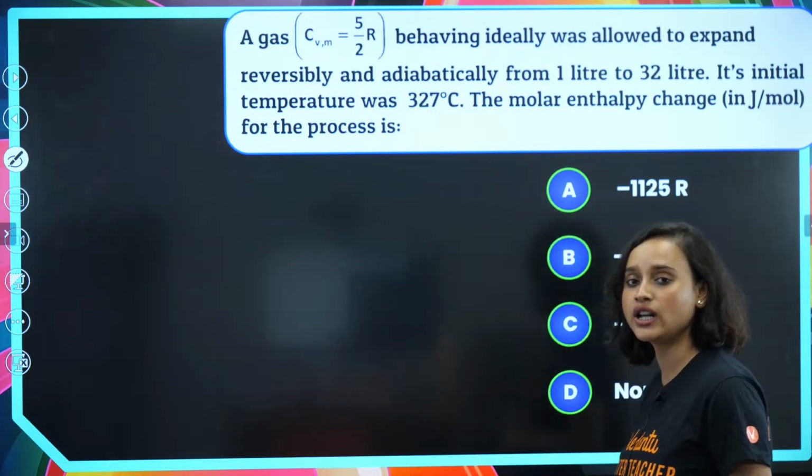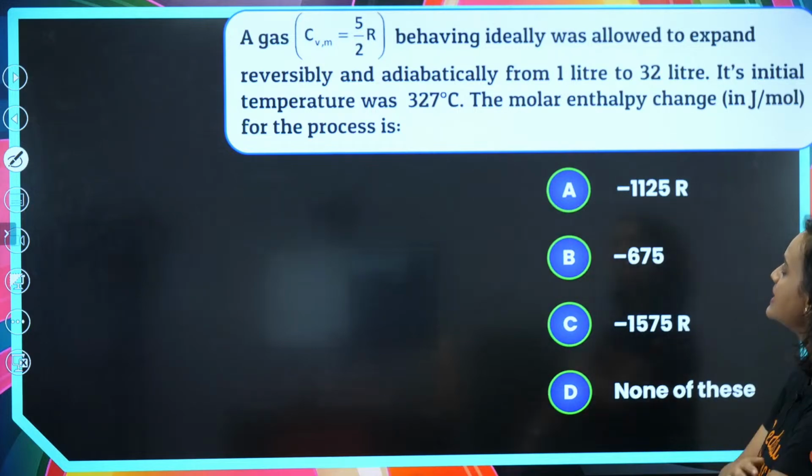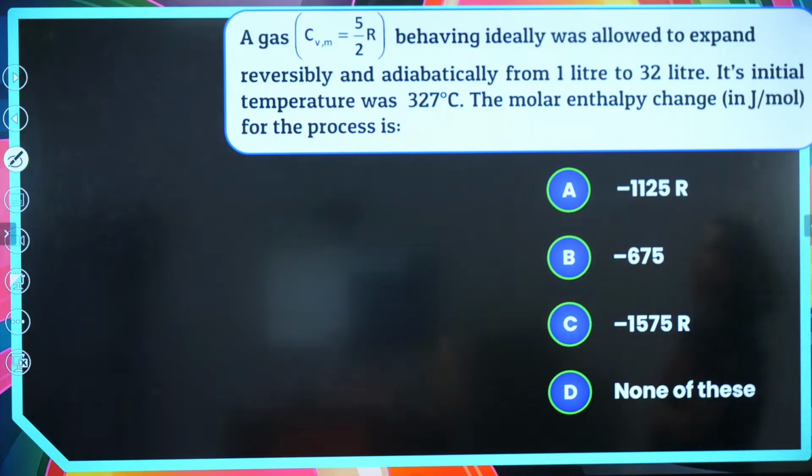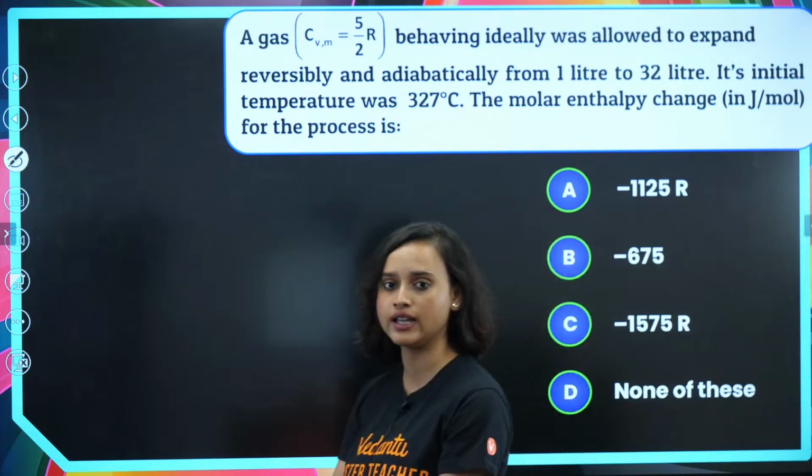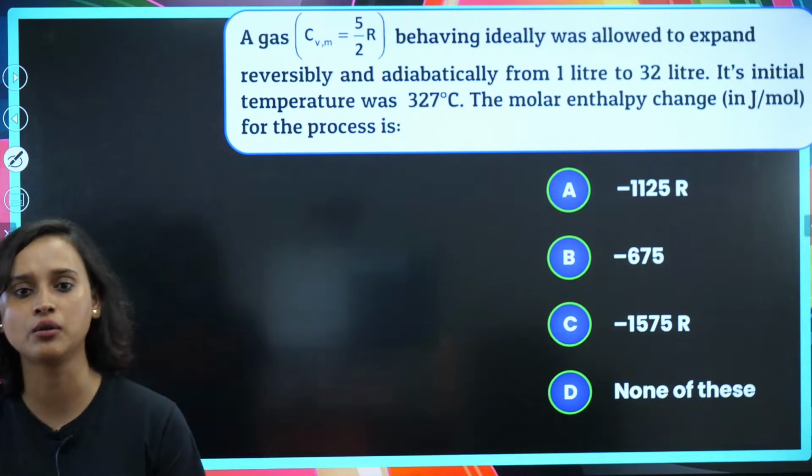The next question, guys: a gas with Cv,m equal to 5 by 2 R, behaving ideally, was allowed to expand irreversibly and adiabatically from 1 liter to 32 liter. Its initial temperature was 327 degrees Celsius and the molar enthalpy change in joule per mole for the process is, you tell me. Go ahead, guys.